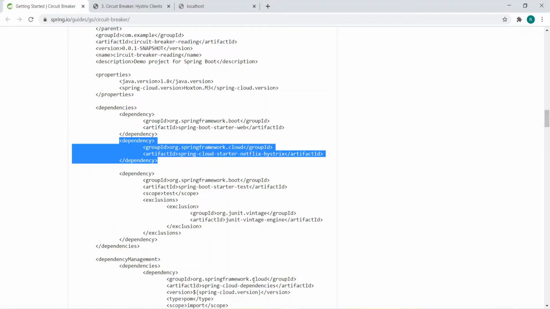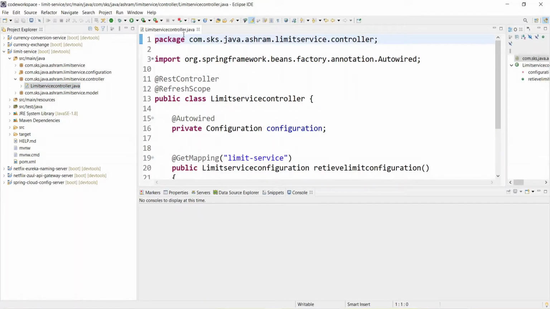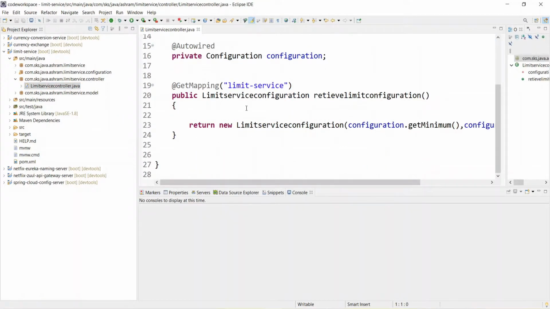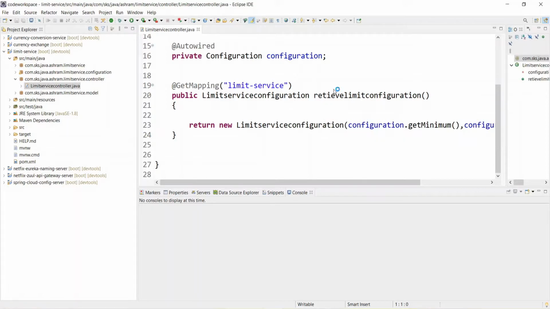So let's quickly go to our code project where we have the example of the limit service. This limit service is returning the minimum and the maximum limit. If one of the API services is calling another microservice and it goes down, how will you implement fault tolerance using Hystrix, so that the flow of the microservices should not go down?